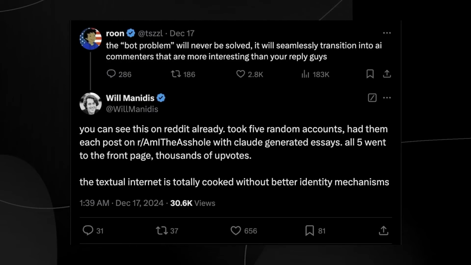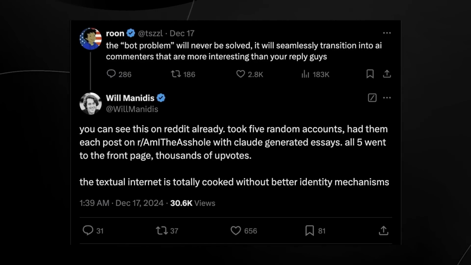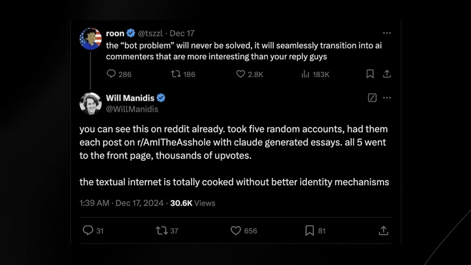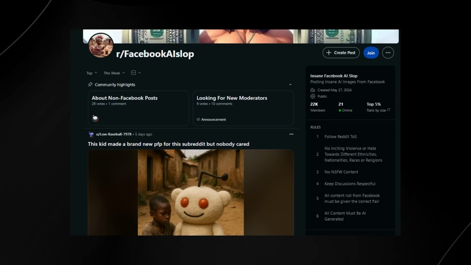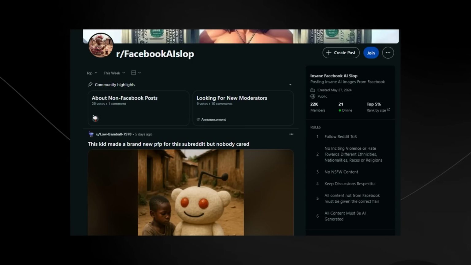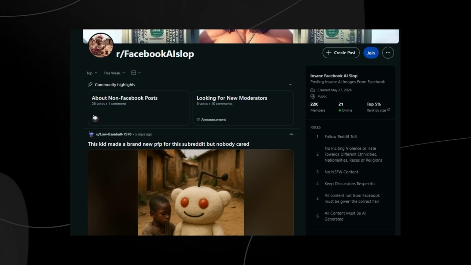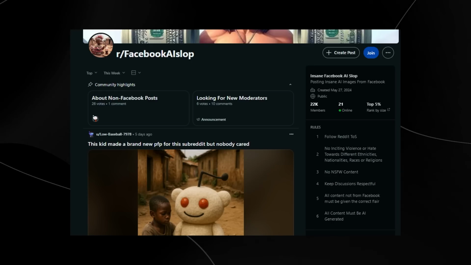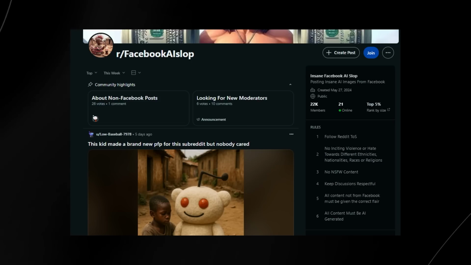Apparently, there was essentially a post on Reddit where someone made some essays and all 5 of them went onto the front page with thousands and thousands of upvotes. And of course, there is even a subreddit if you want to check it out. It's called Facebook AI Slop, where they take a look at all of the AI slop that is currently on the internet. And you have to remember that old people are still on the internet and are accessing this. And oftentimes they really cannot tell that this stuff is AI generated, which is rather concerning.